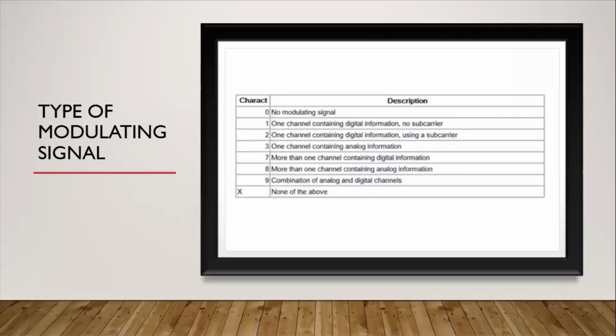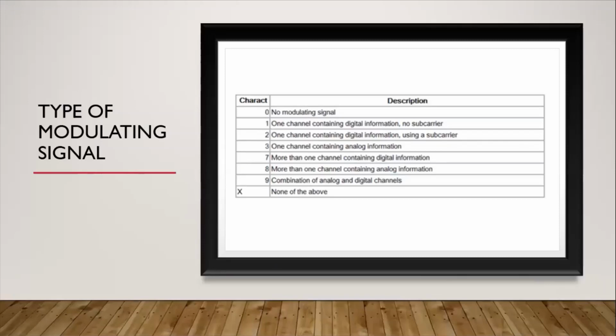Next, we will discuss yung nasa gitna naman o yung type of modulating signal, yung pangalawa na characteristic sa type of emission. Okay, pag sinabi natin 0, that is no modulating signal. Then kapag 1, that is one channel containing digital information, no subcarrier. Then 2, that is one channel containing digital information using a subcarrier. Pag 3, ito usually yung ginagamit na type of emission sa type of modulating signal. That is yung 3, that is the one channel containing analog information.